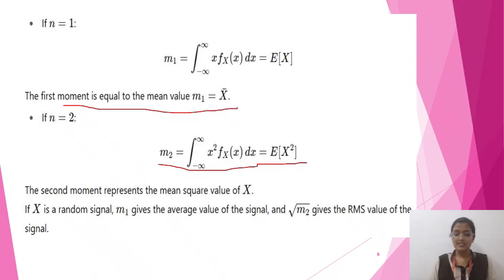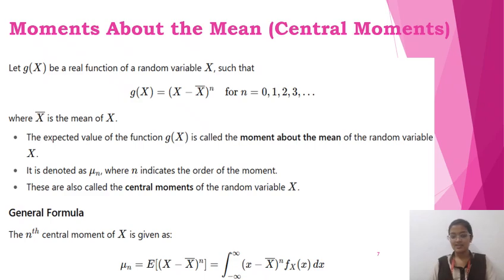If x is a random signal, m1 gives the average value of the signal, and root m2 gives the RMS value of the signal. We completed the expressions for moment about the origin. Now we discuss the expressions for moment about the mean, also known as central moments.